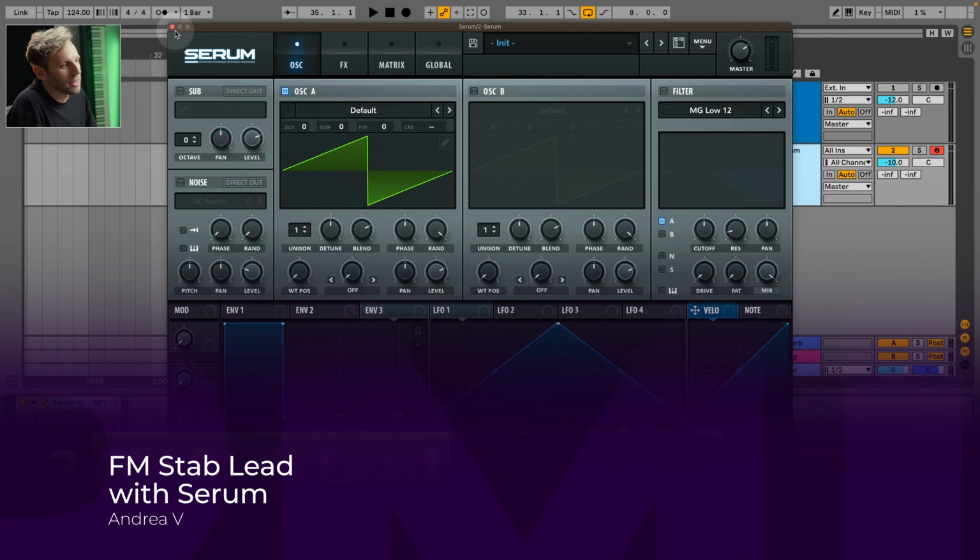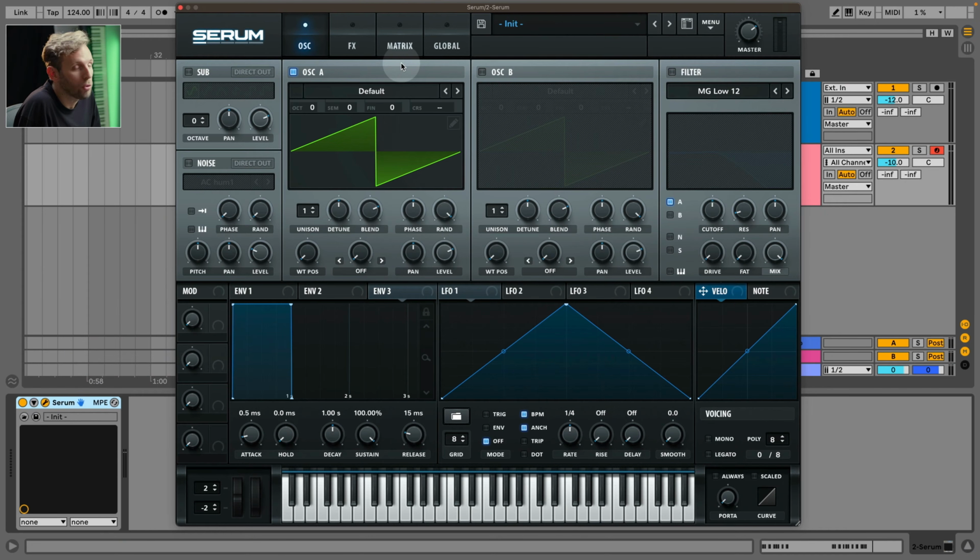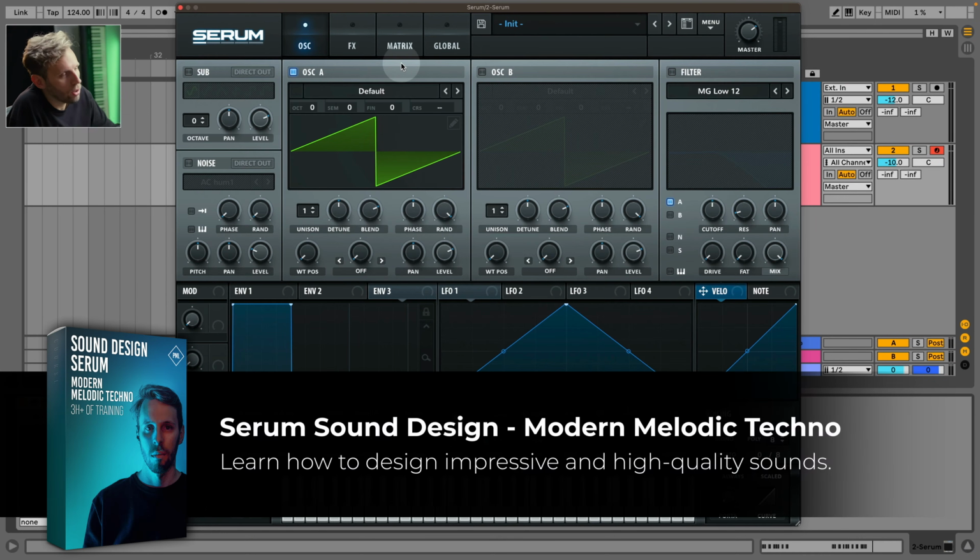Let's have some fun with leads now. We will start from stabs. We will use the FM synthesis right now, which is frequency modulation. One oscillator will modulate another oscillator.